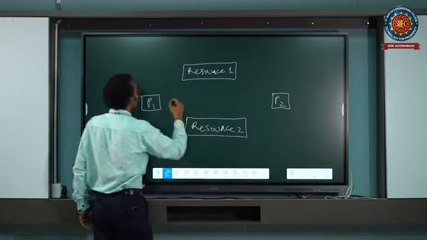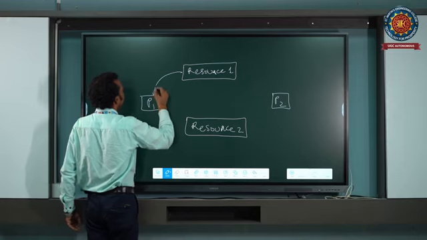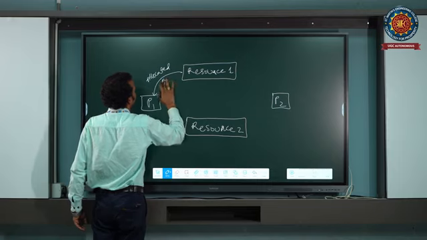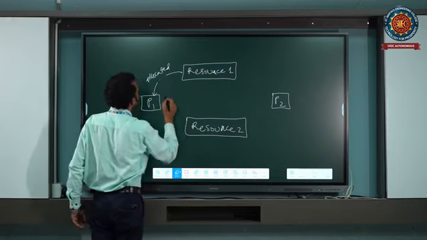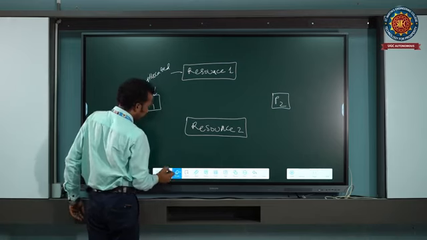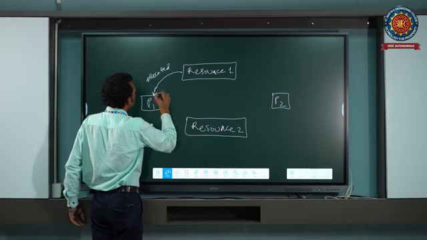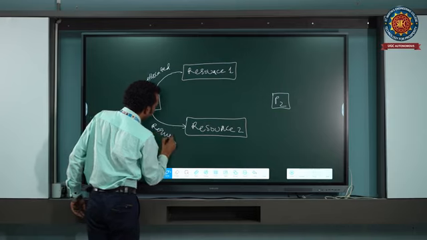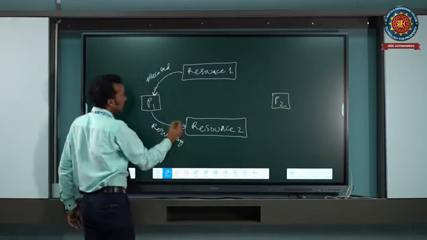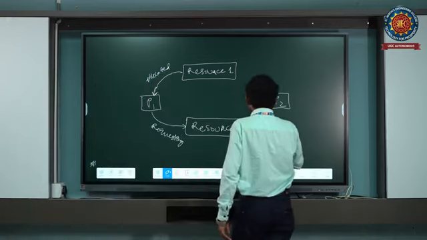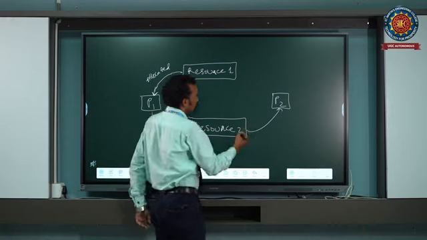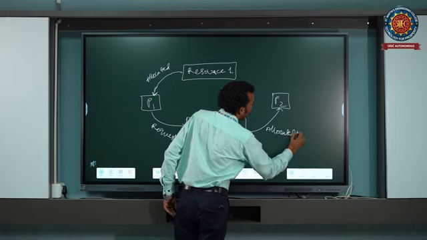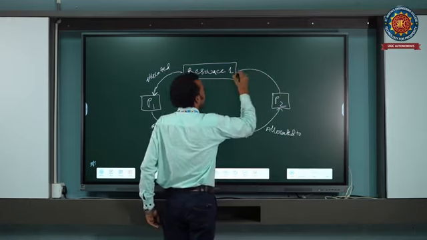In this case, the first resource is allocated to process 1, and this process 1 is requesting resource 2, and resource 2 is allocated to process 2, and this process 2 is requesting the resource